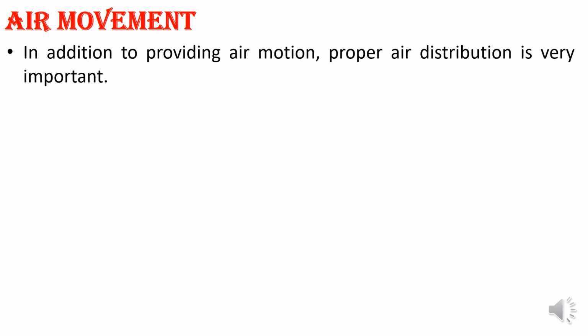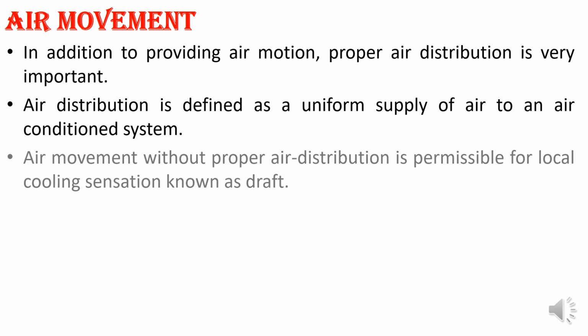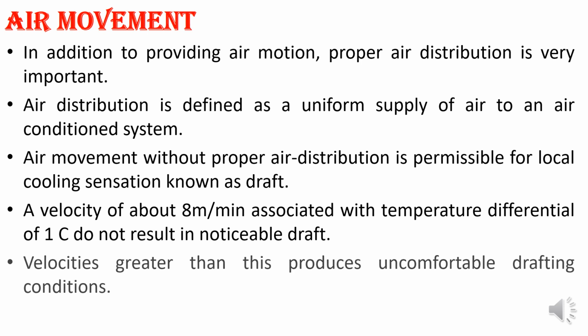Air movement, that is the circulation of the air. Air motion and distribution are very important because we have to get comfort. Distribution is defined as uniform supply of air in a conditioned space. Movement without proper distribution causes a local cooling sensation known as draft. A velocity of about 8 meter per minute, associated with a temperature difference of 1 degree centigrade, does not result in a noticeable draft. Velocity greater than this produces an uncomfortable drafting condition. So we have to maintain 8 meter per minute.